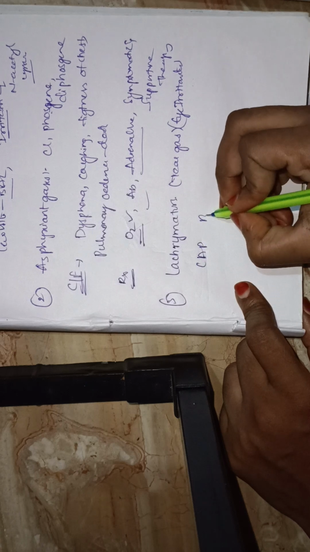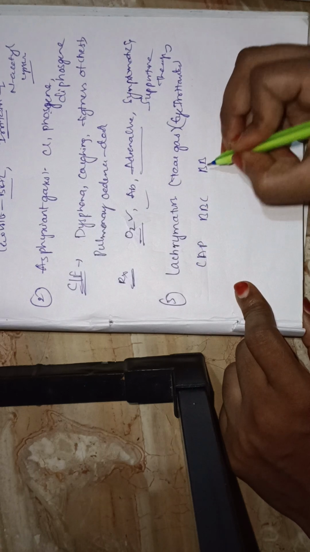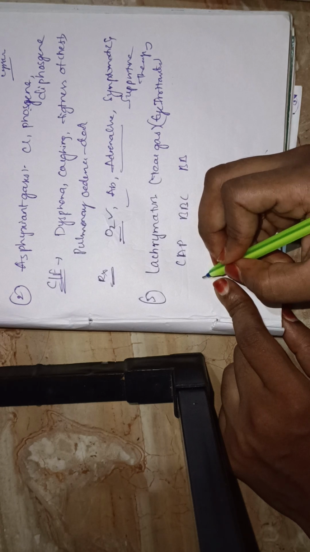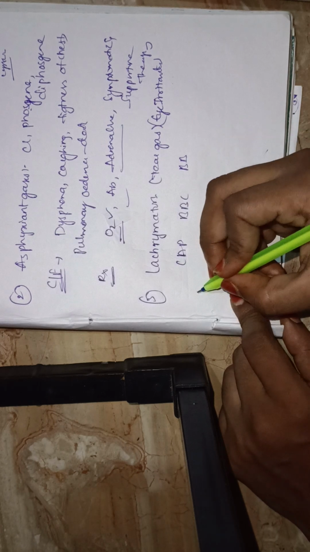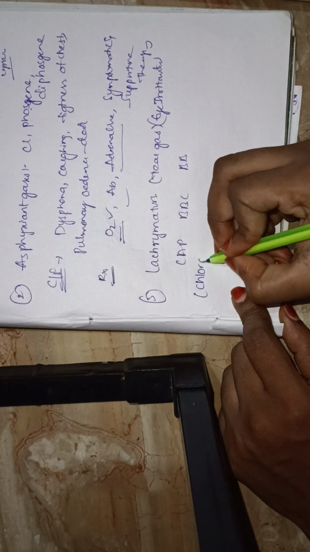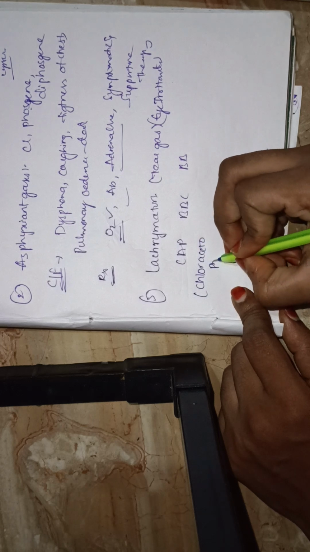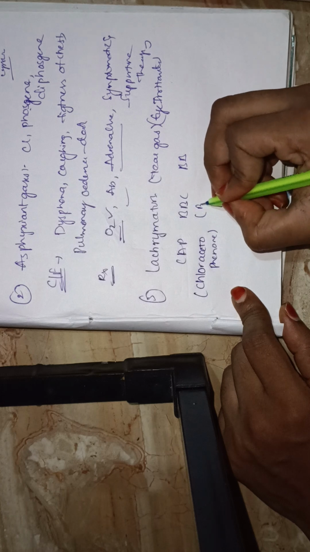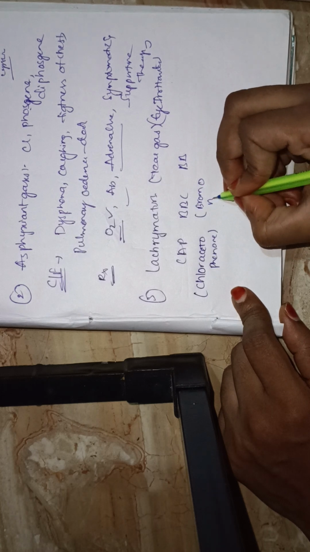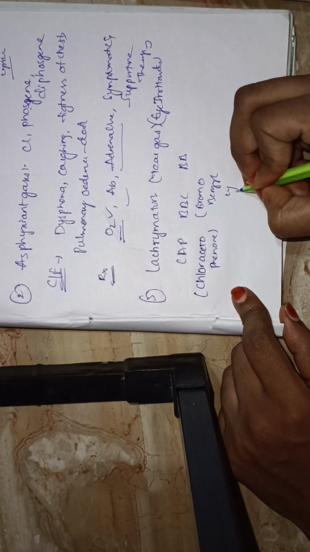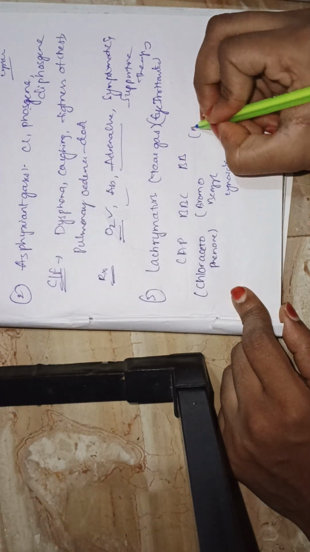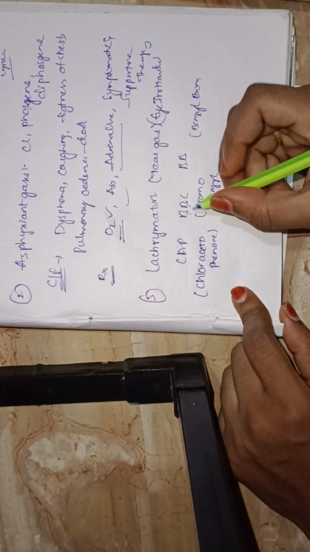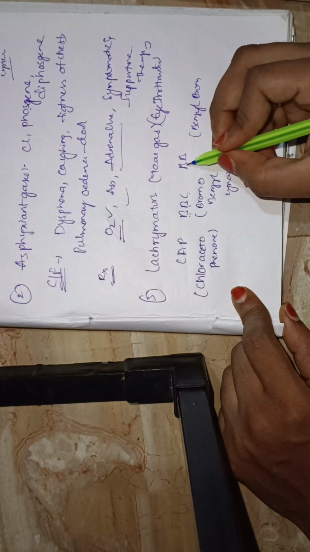CAP, BBC, BB. What are CAP, BBC, and BB? CAP means chloroacetophenone. BBC means bromobenzyl cyanide. Next, BB means benzyl bromide.